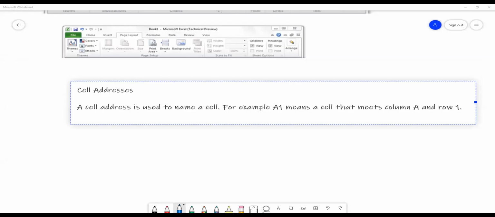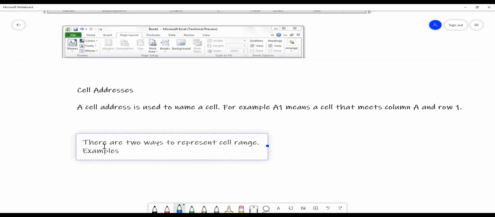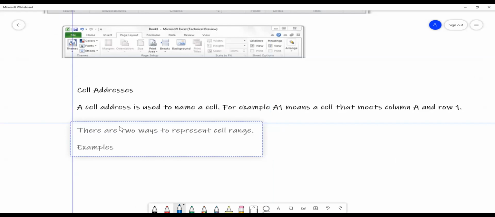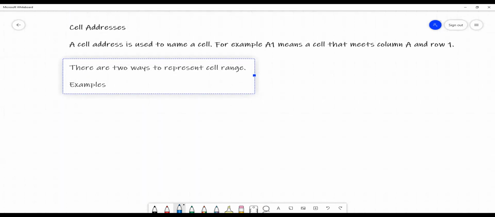When you talk about ranges, we have two ways. Let me give you an example.